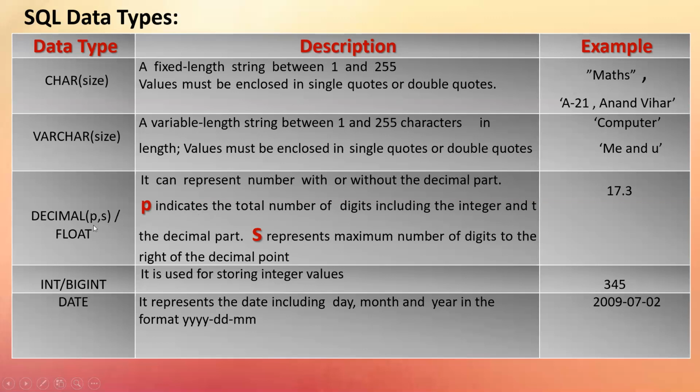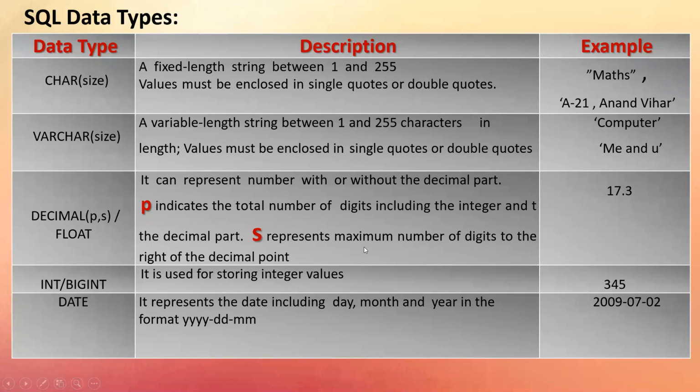The first value indicates the total size of the number. If I'm saying 7 digits can be accepted, I specify that in place of P. So 7 digits will be inclusive of the digits before and after the decimal, total can be 7.